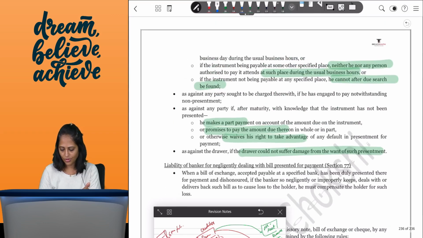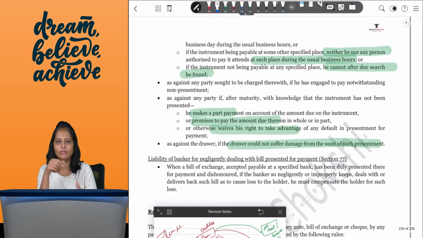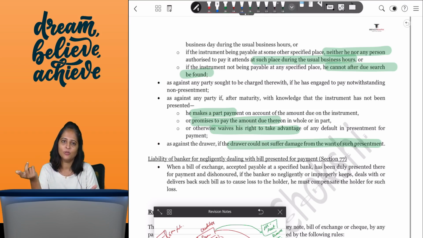Then, during usual working hours, there's no one available at that particular location if you go to the place of business or place of residence. Then you cannot find the person to whom you have to present. He cannot be found after due search. Then in that case again presentment is not necessary, because if you can't find him, he still has to pay you that amount. So if you can't find him, the act says okay, no problem, I will protect you.